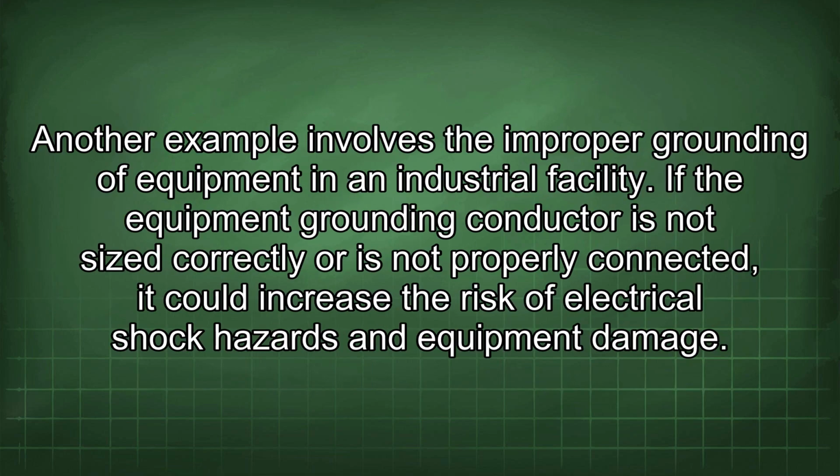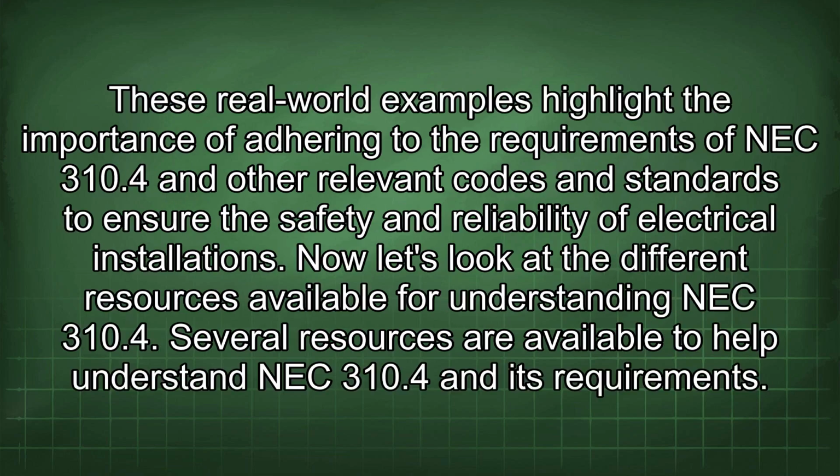Another example involves the improper grounding of equipment in an industrial facility. If the equipment grounding conductor is not sized correctly or is not properly connected, it could increase the risk of electrical shock hazards and equipment damage. These real-world examples highlight the importance of adhering to the requirements of NEC 310.4 and other relevant codes and standards to ensure the safety and reliability of electrical installations.